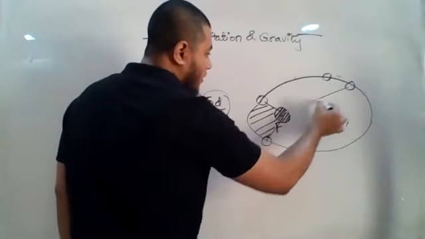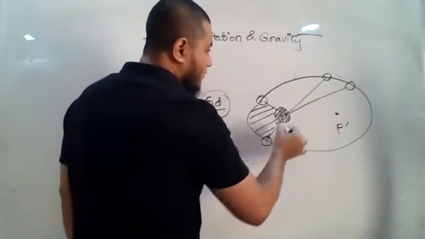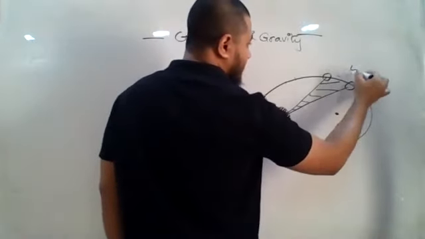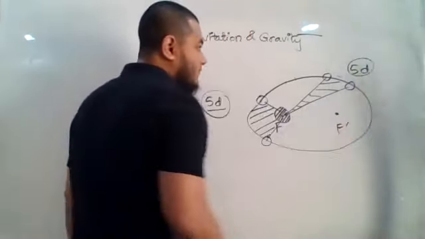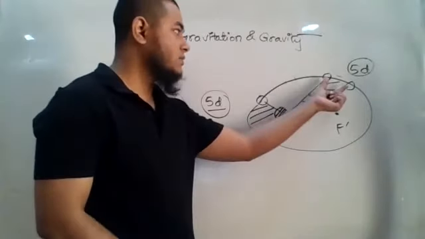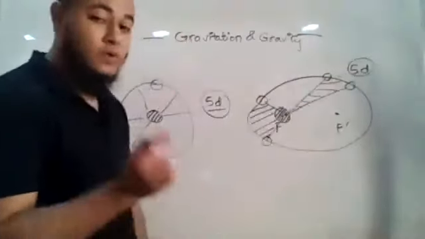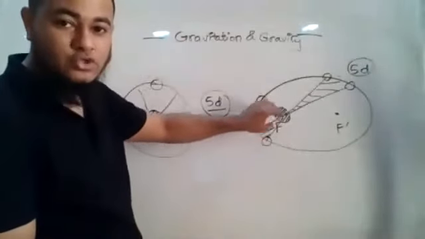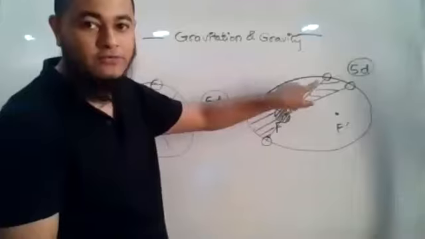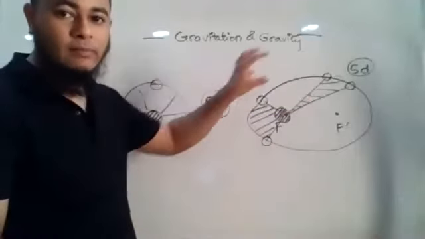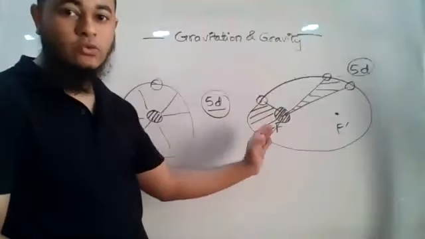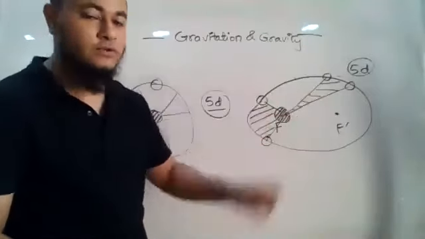So if I join this line now, what is the area that is covered by this? Let us say this is also 5 day time, okay? The difference of these two positions is 5 days. So according to this law, the area we have here should be equal to the area we have here. So in equal amount of time, this line sweeps out equal amount of area. Understood?